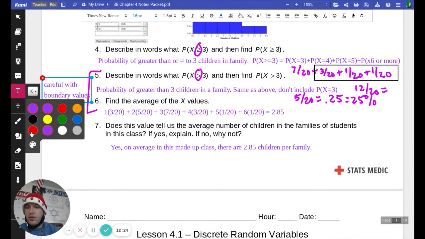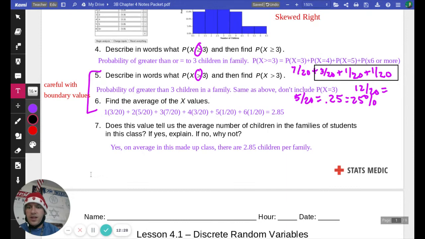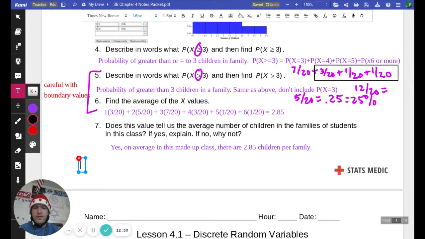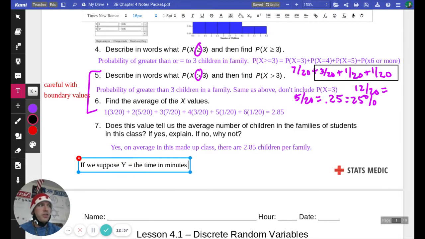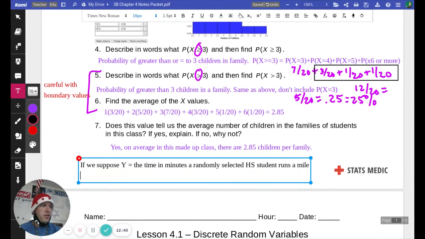Another example that would have those values could be something like, if we suppose that y represents the time in minutes a randomly selected high school student runs a mile, then could 5.7167 be a possible value?